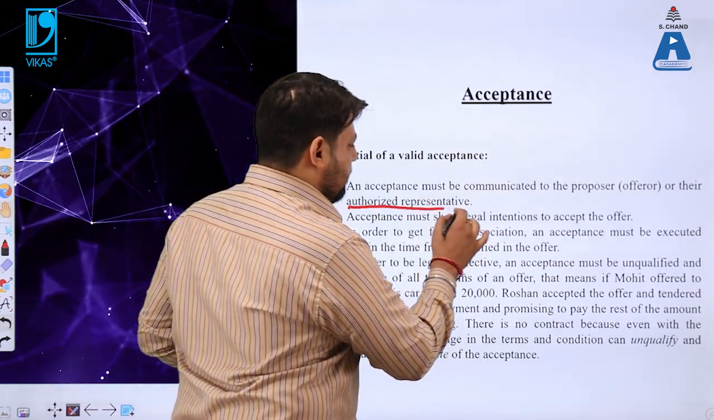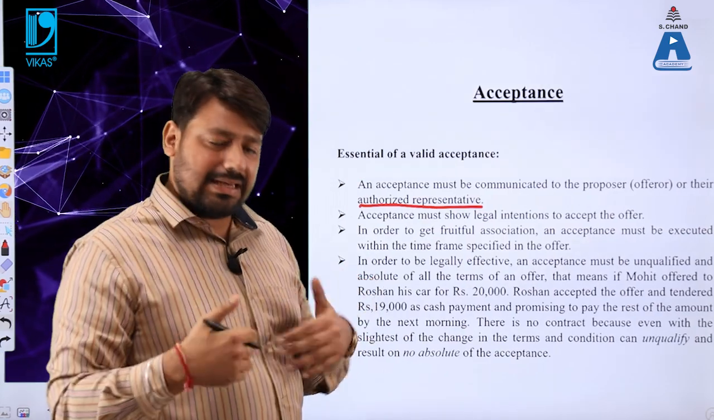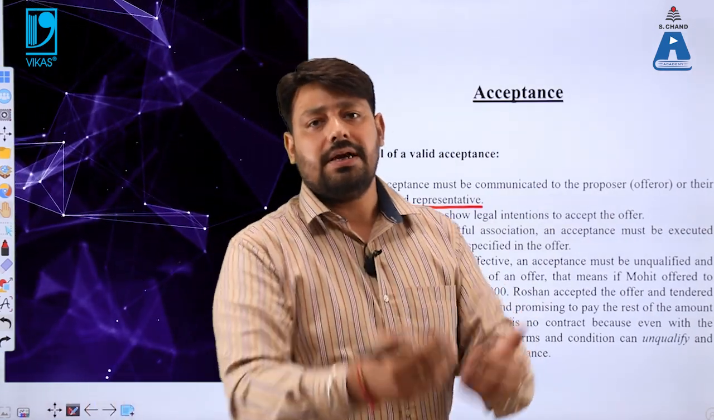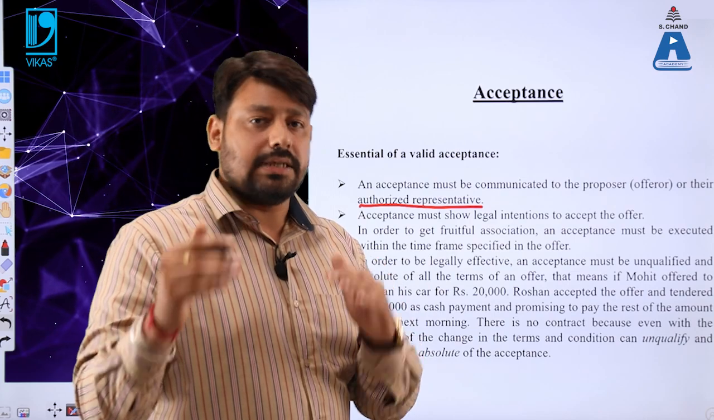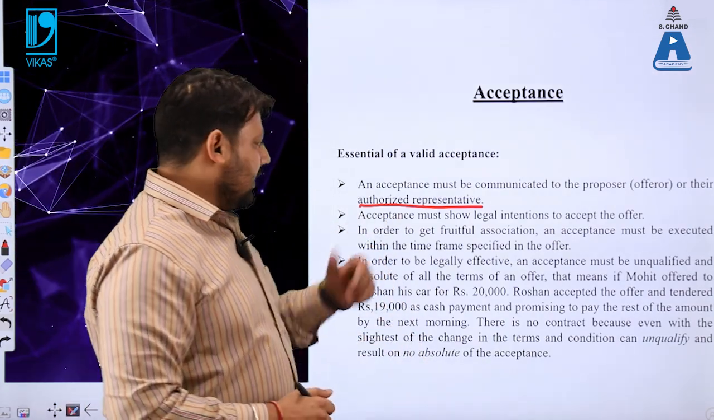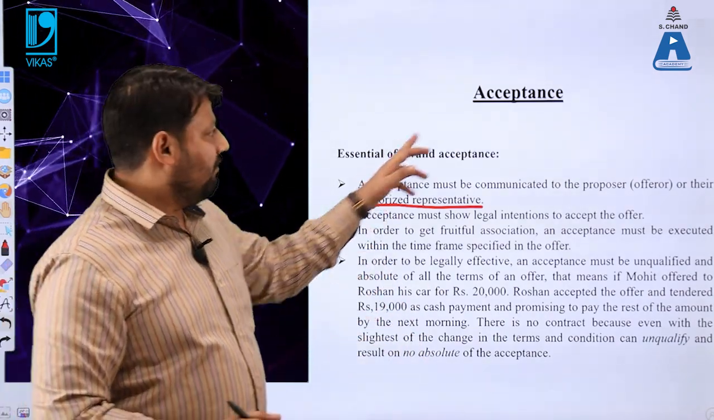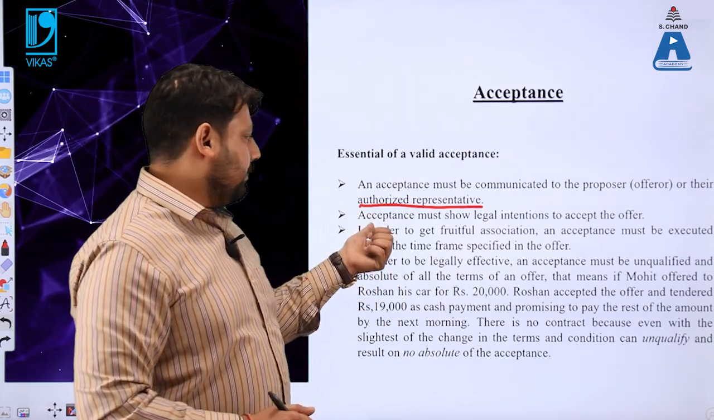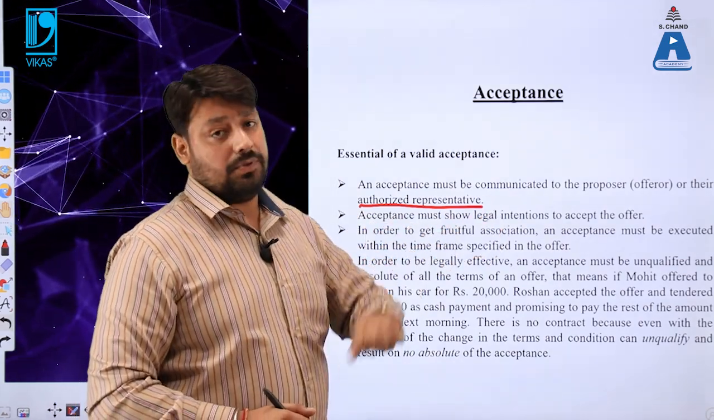What do we call it that? Let me tell you. Authorized representative मतलब जैसे कि for example मैंने किसी को authorize कर दिया कि मेरी जगह पर जाकर के आप उससे acceptance ले सकते हैं. Is that clear? The second rule, which is very important to make a valid acceptance, and that is acceptance must show legal intentions to accept the offer.